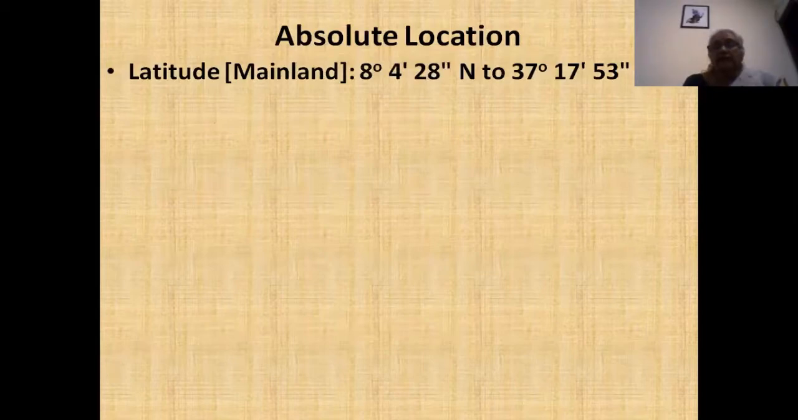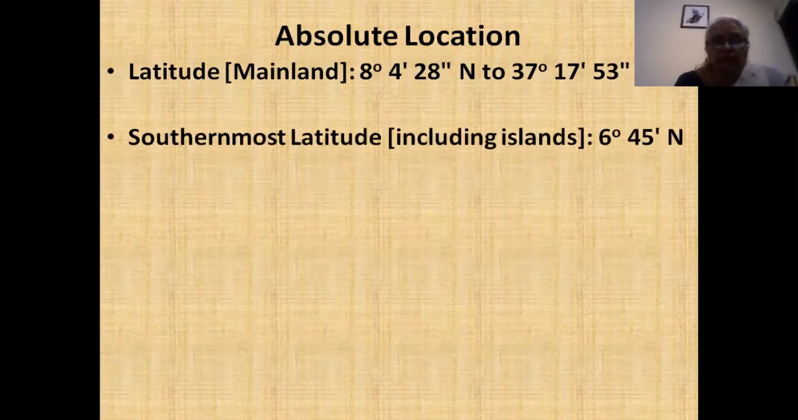We look at the location of India, or the location of a place, in two terms. One is absolute location and the other is relative location. So absolute location here is in terms of latitude and longitude. So we have the latitude of mainland India, not the islands, from 8 degrees 4 minutes 28 seconds north to 37 degrees 17 minutes 53 seconds north.